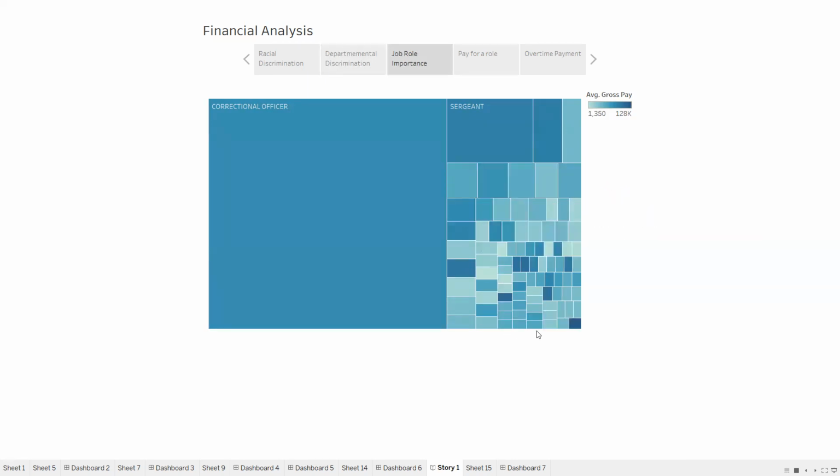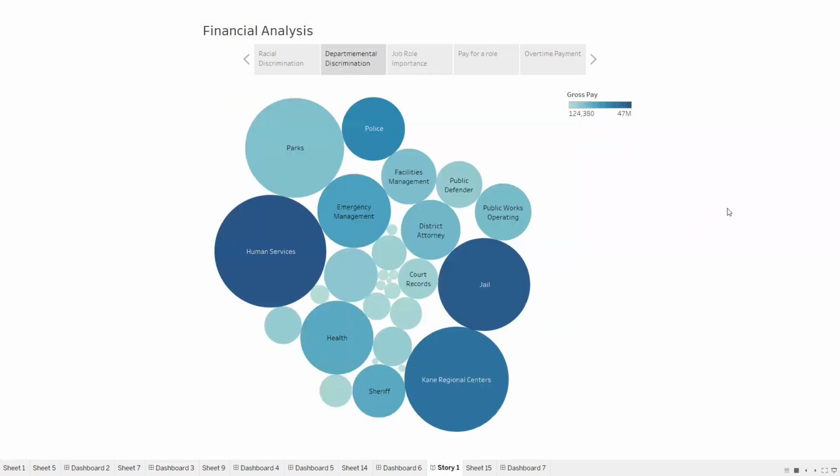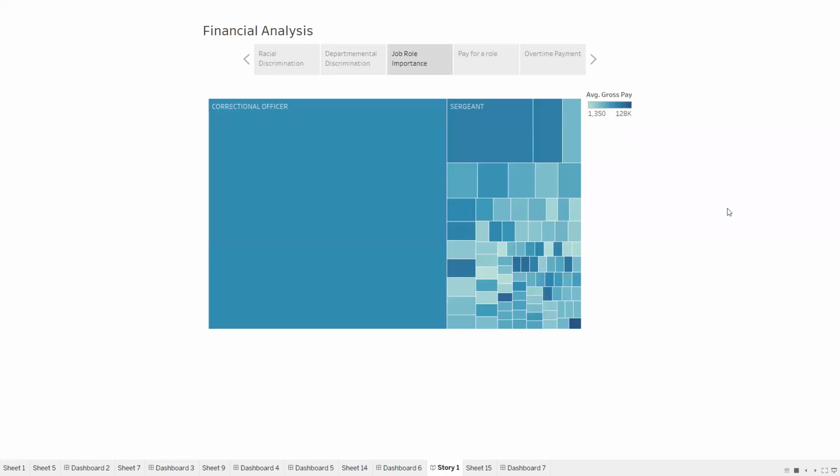In a similar way, when we compare two roles, say a deputy warden and a senior identification technician, only one person has been taken for each role, but the pay for the deputy warden is double that of the senior identification technician. So this makes the deputy warden more important and more authoritative than the other. Based on these two visualizations, we can get an overall ranking of the departments and the jobs under each department.